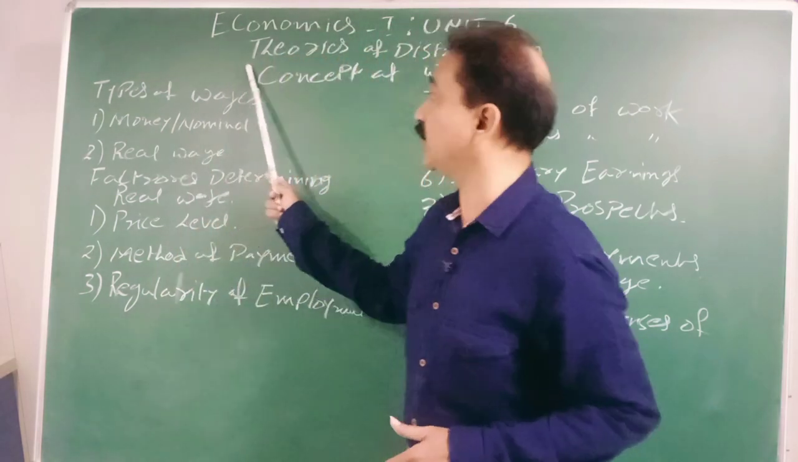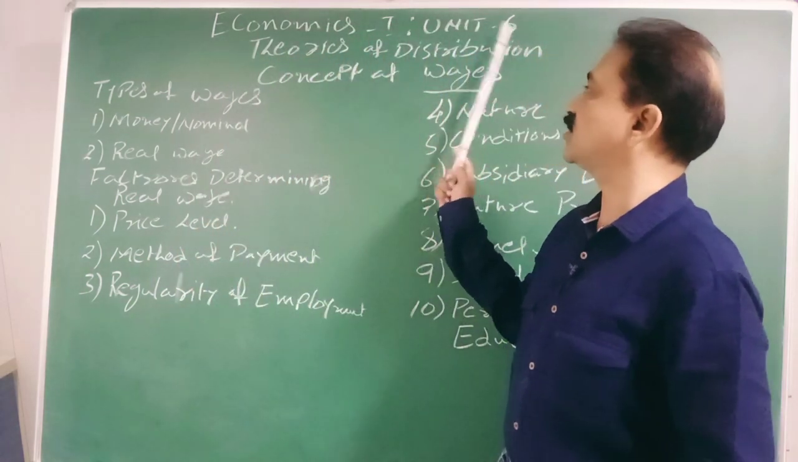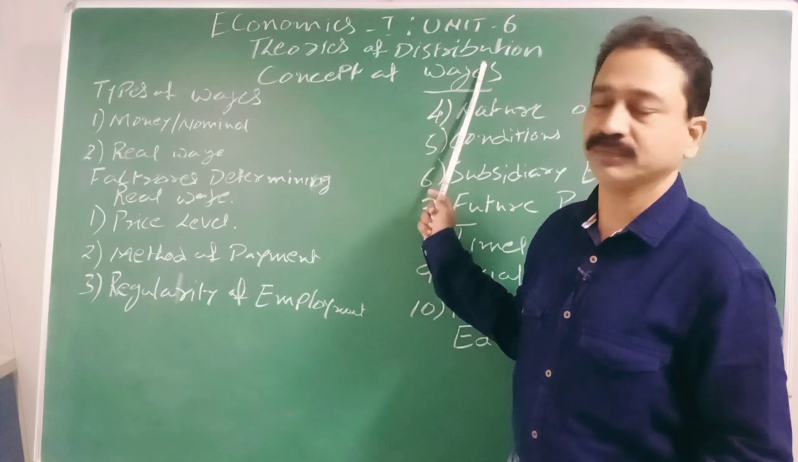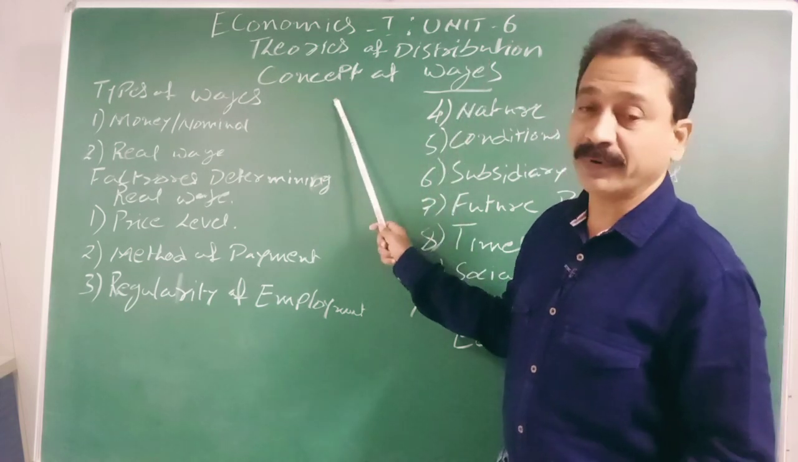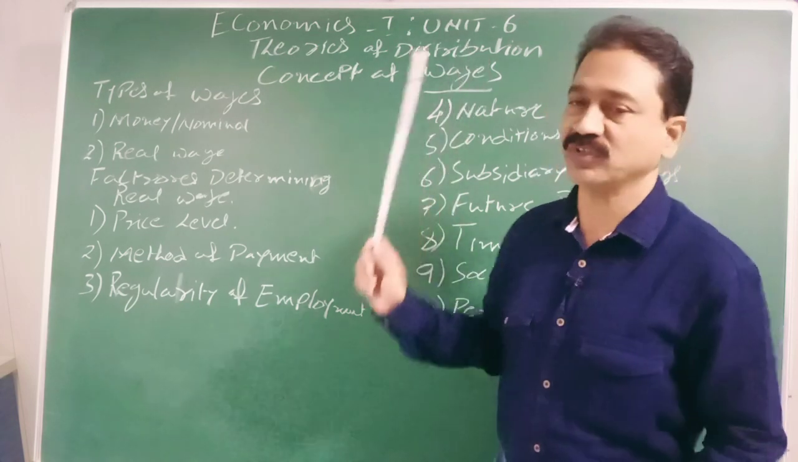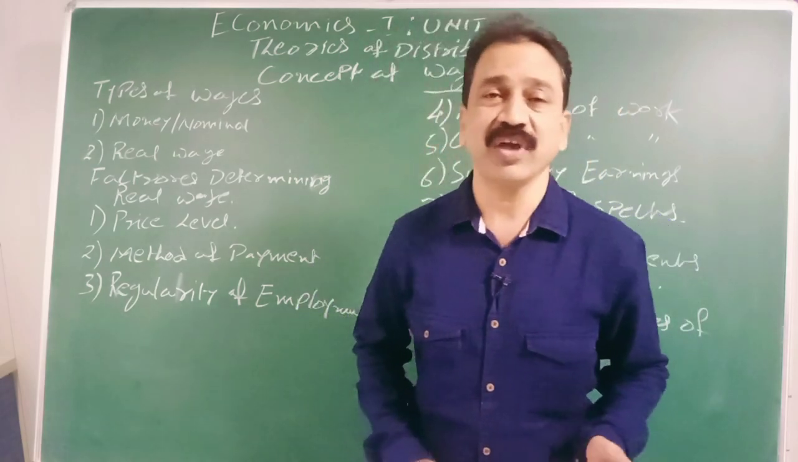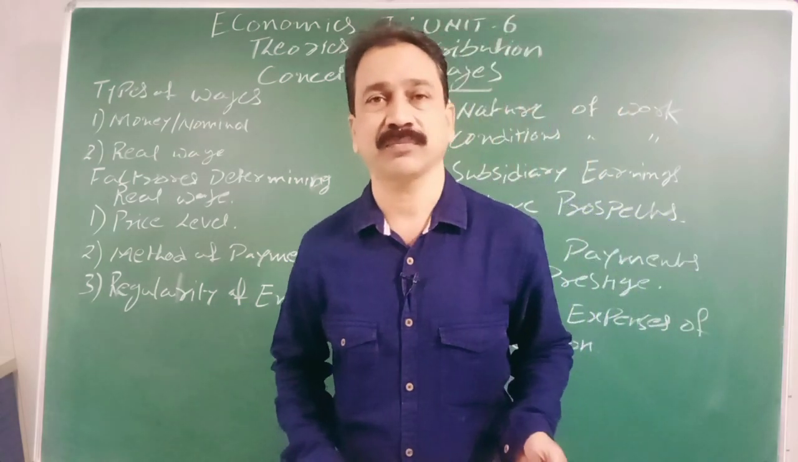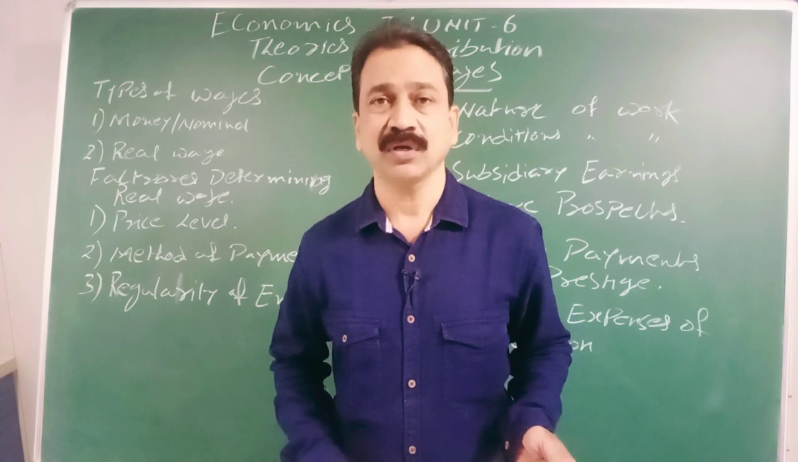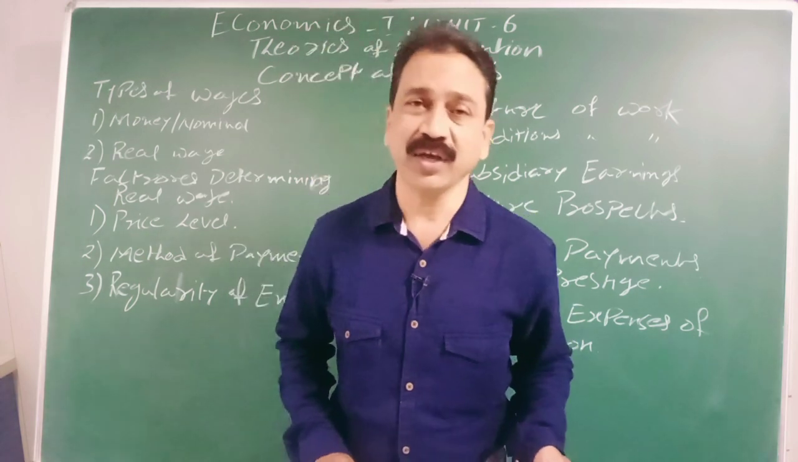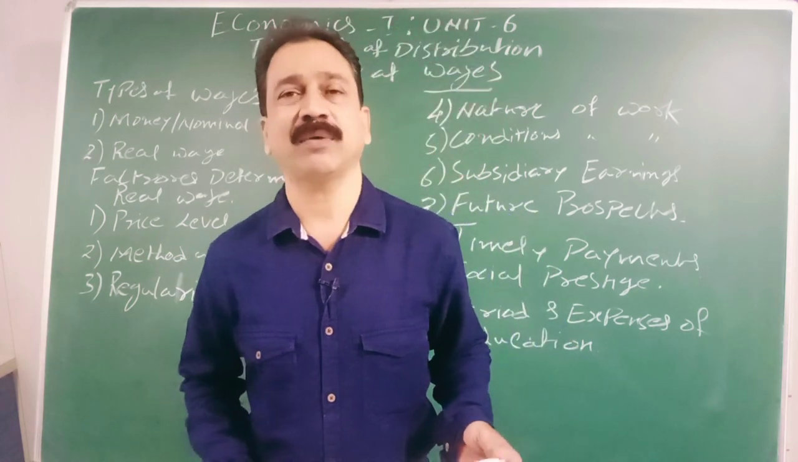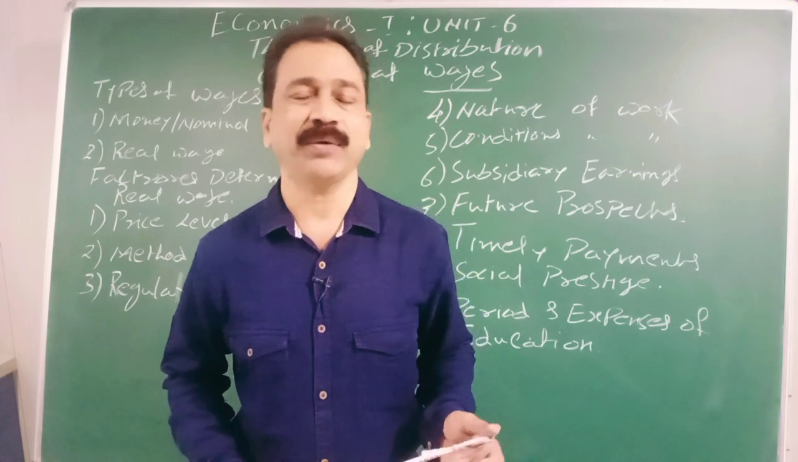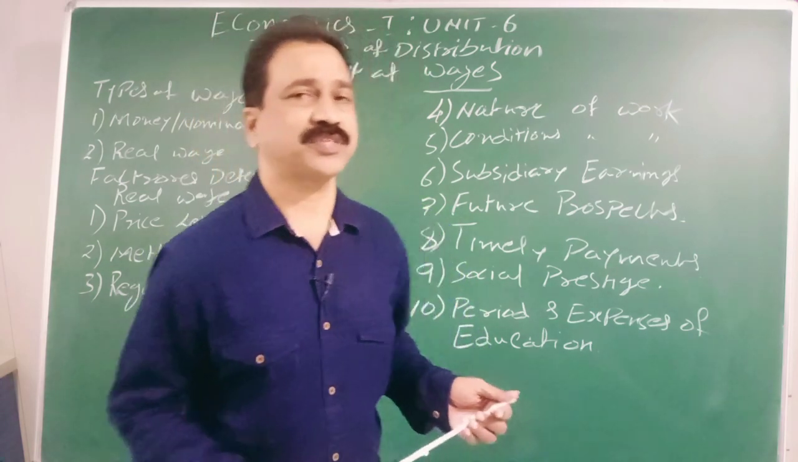Today we are going through the economics first year, unit 6, theories of distribution. In this one, we are particularly going to talk about the concept of wages. In the last class, we have seen about the rent. David Ricardo's rent theory or Ricardian rent theory has been completed. Now let us go to labor and his wages.